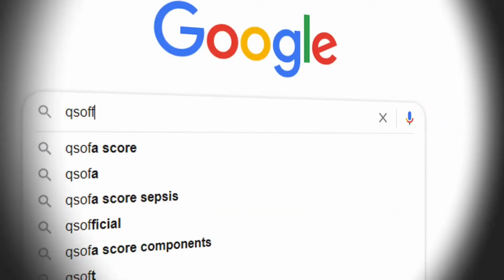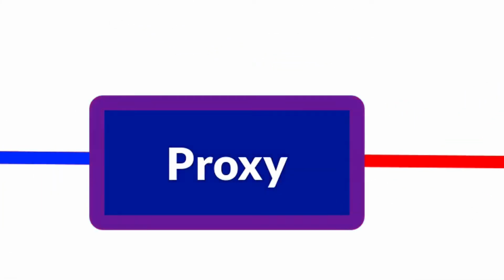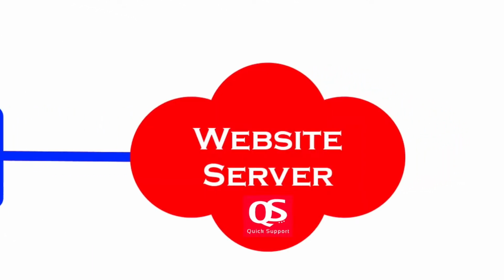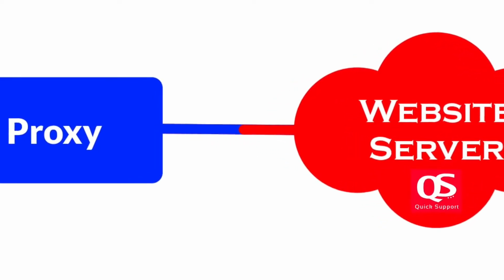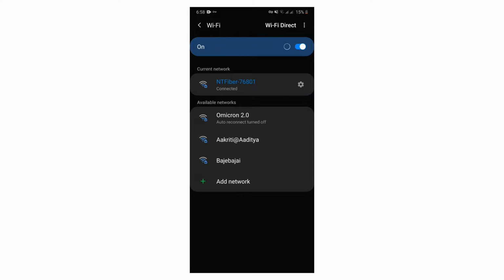So if you want to access any site and get the data from that site, the proxy works as the communicator in the middle. When you change the proxy address, you can get the data by changing your location, or let's say the proxy server itself.